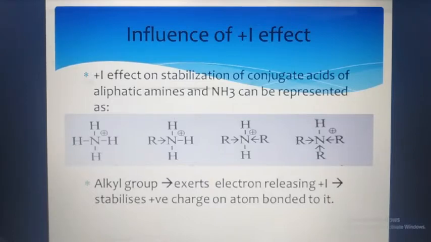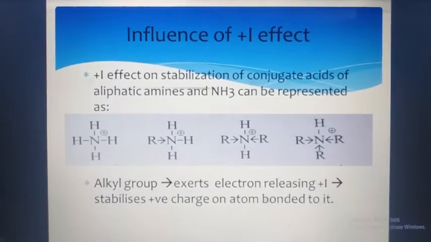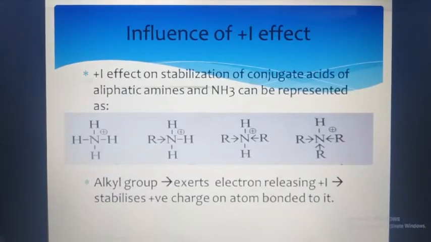Alkyl group exerts electron releasing plus I effect. As we have said in the given example, alkyl groups exert, that means they create a plus I effect, and because of this plus I effect it stabilizes positive charge on atom bonded to it. So to the alkyl group whatever atom is attached, it stabilizes the atom by giving the positive charge to the particular atom, and here the atom is nitrogen.